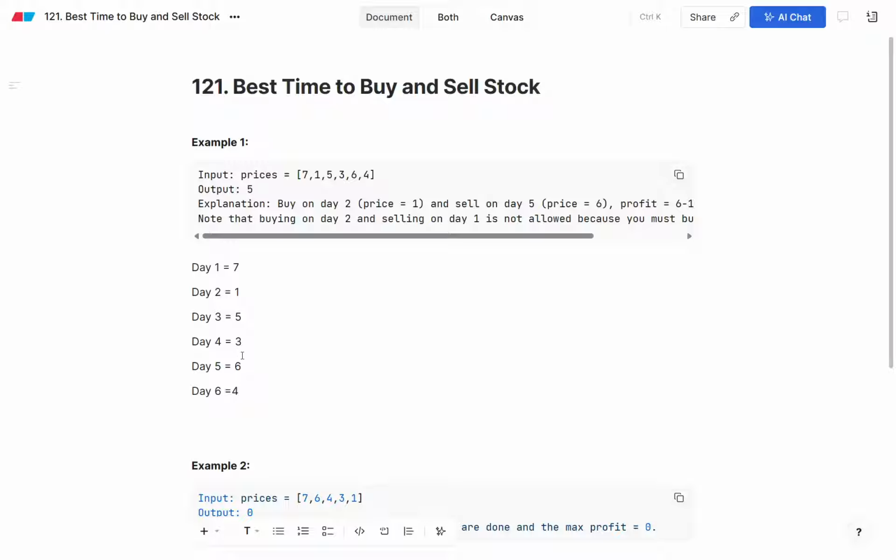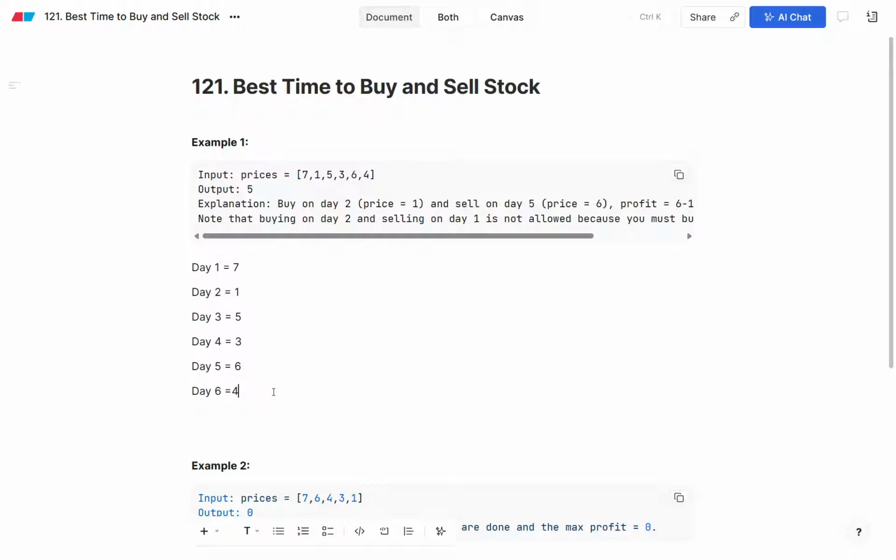So in this question, we are given only an array of length 6. From here only, we need to select the particular day on which the cost of the stock is very low, so that we can buy it. And we need to select the particular day on which the price of the stock is very high, so that we can sell it and take the profit.